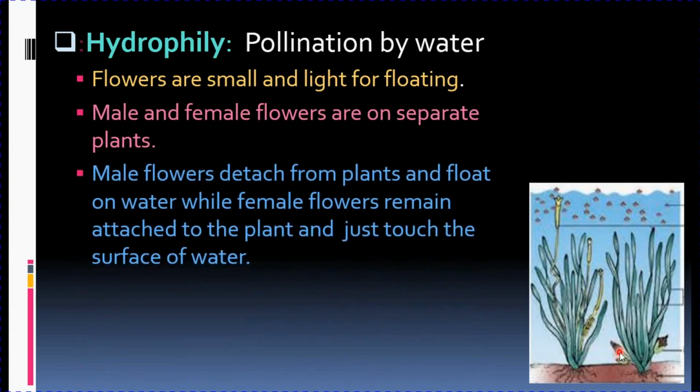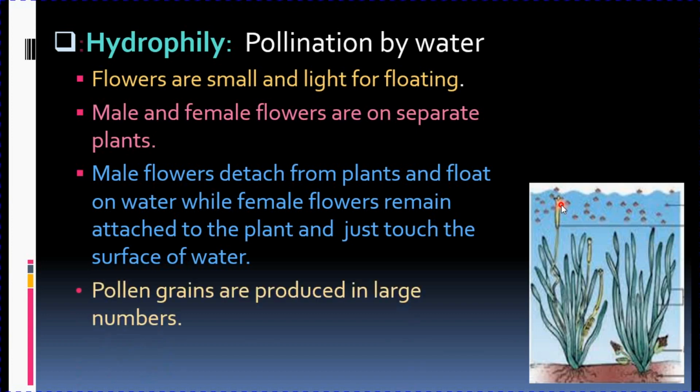Now what happens? When the male flowers mature, they detach from the plant and float on water. While the female flowers, these are the female flowers, you can see they just touch the surface of water. Again, pollen grains are produced in large numbers because they have to float on water, so they produce a large amount of pollen grains. Example is Vallisneria, Hydrilla. With this we come to an end of the pollination topic. Thank you.